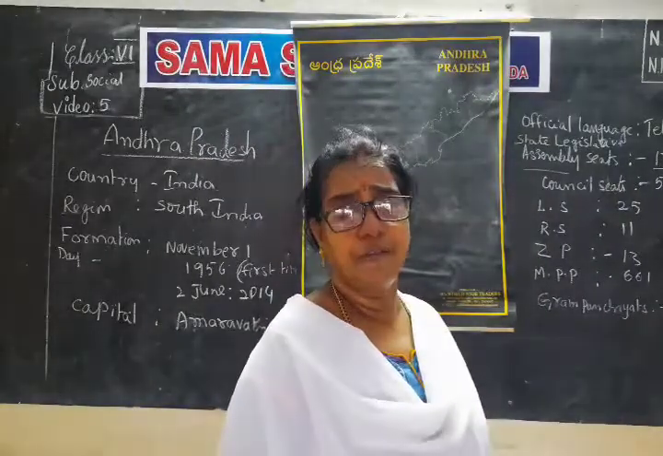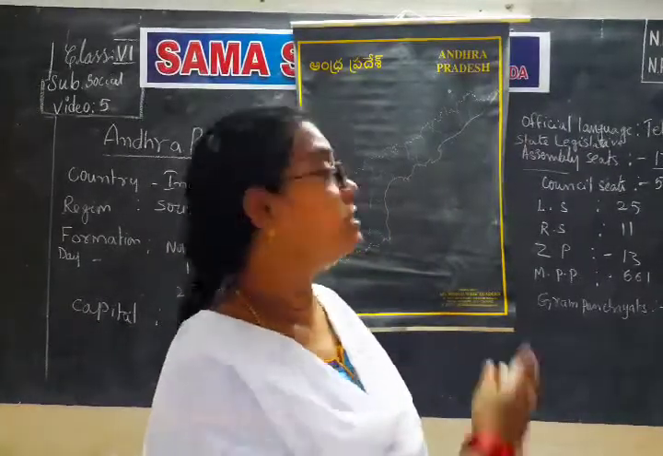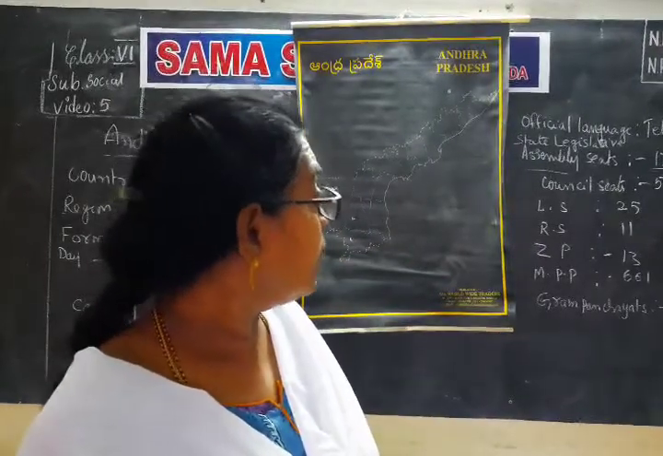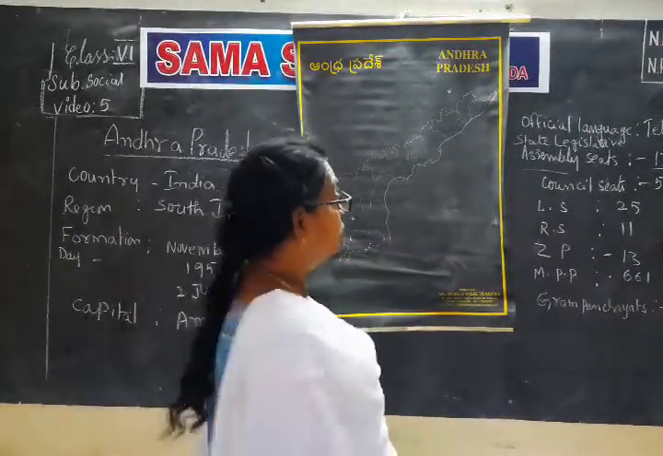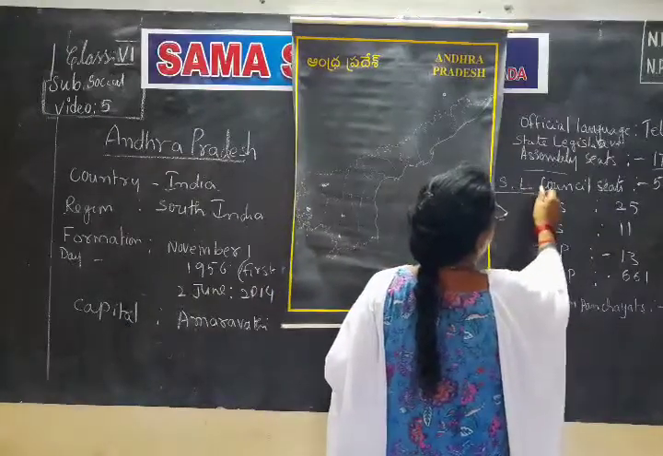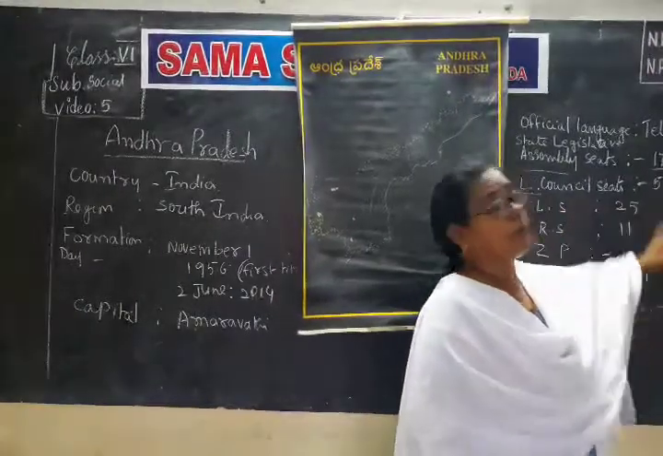Who will take the decision to construct? How will they get the money? All these things are discussed in the state legislative assembly. Then the state legislative council. One more is there. State legislative council. In the state legislative council, 58 members are there.